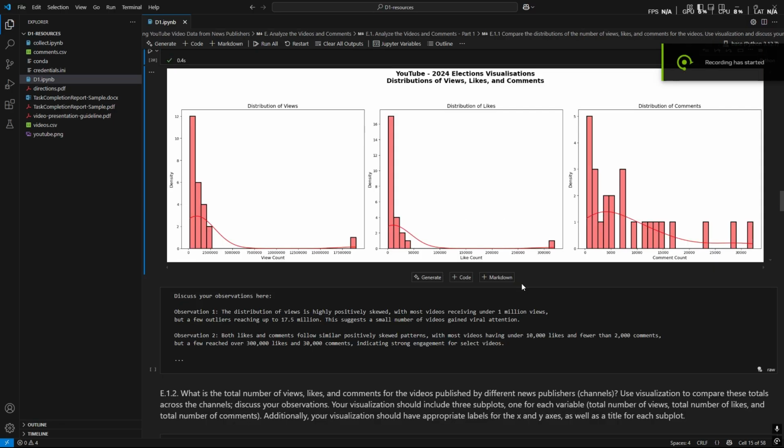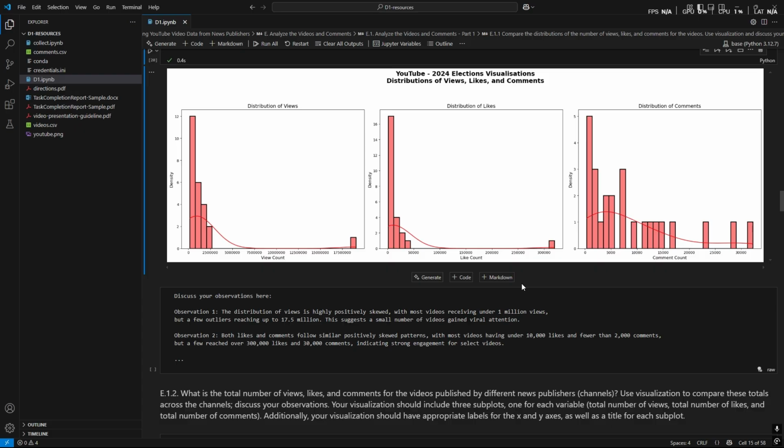Here we have the output of our data, and these below will be the observations. Using the dataset, I first observed that the distribution of views amongst all videos is very positively skewed, with most videos receiving under 1.1 million views, with a few outliers reaching up to 17.5 million views. This suggests a small number of videos gained a viral amount of attention.